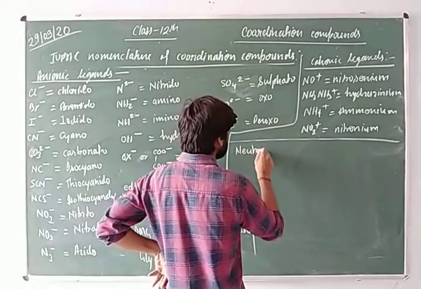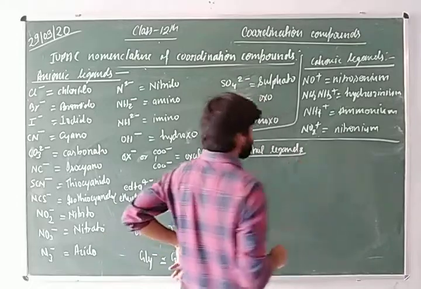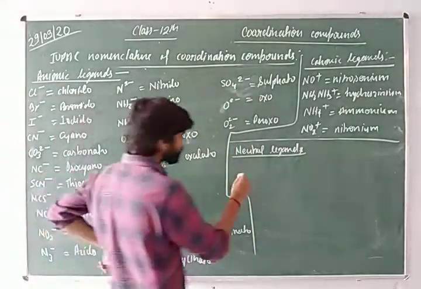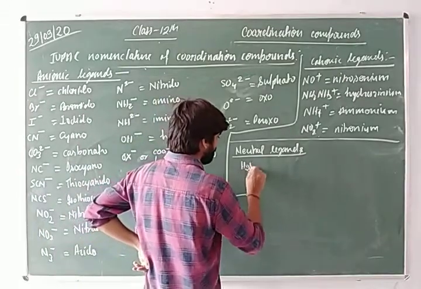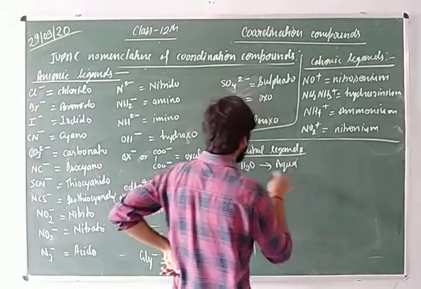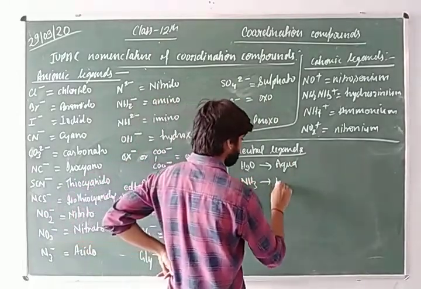What about the neutral ligand? If we write a neutral ligand in the IUPAC name of any coordination compound, then we write their name as such. Like H2O, for which the word aqua is used. NH3 is ammine.